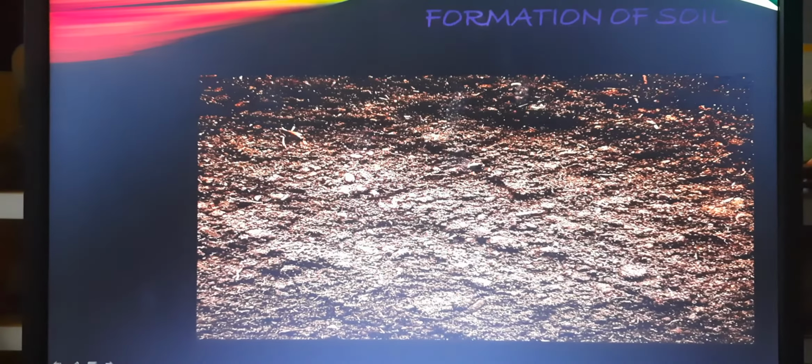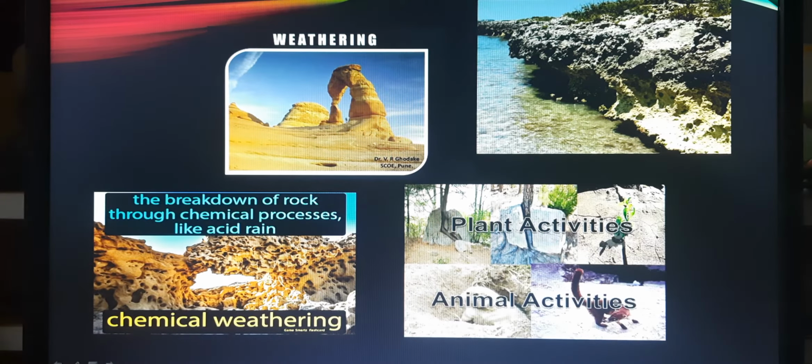Now next we will discuss the formation of soil. Soil is formed due to the weathering of rocks through wind, water flow, temperature, rain, and the activities of animals and plants. They act on rocks and break them into small pieces over a long period of time. These loose rock materials settle down on the crust of the earth and undergo some physical or organic changes which lead to the formation of soil. So formation of soil is a very slow process.